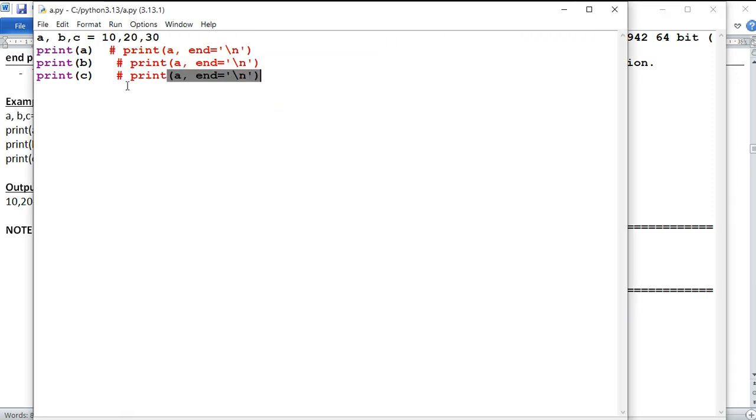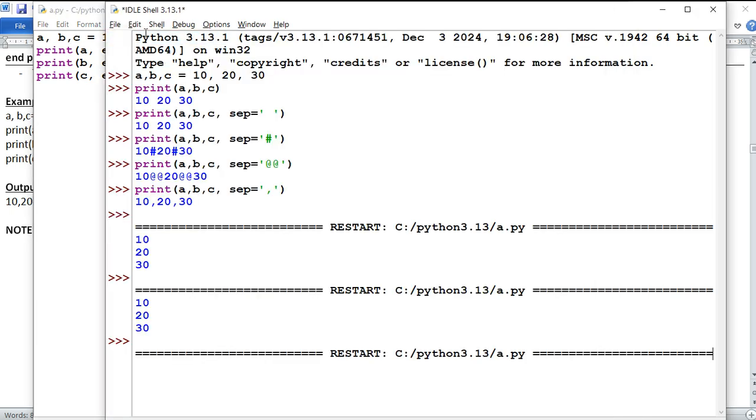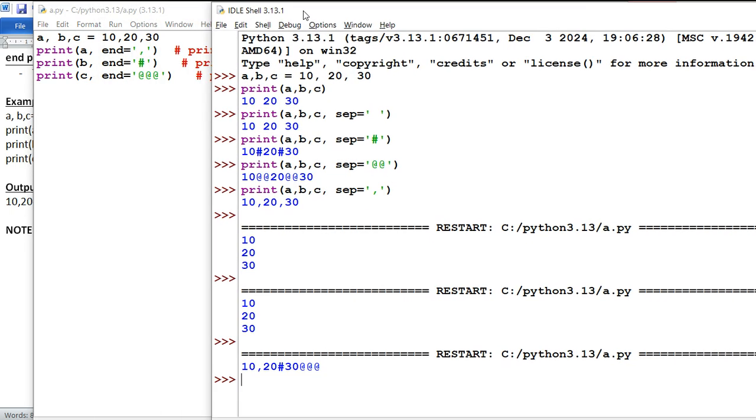But what I would like to do is change this end value. End is equal to, let me say, comma. Then I am changing the end value. So comma, end is equal to, I write hash. Yes, you can do that. Here also I can write end is equal to at the rate, anything I can give. Now if I run the program, you see the output you are getting.